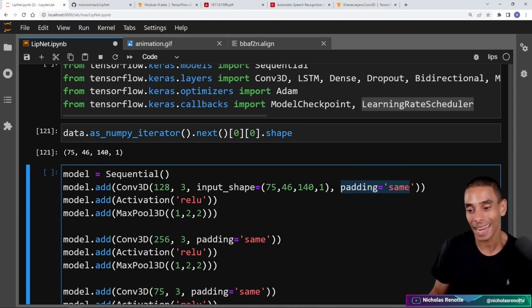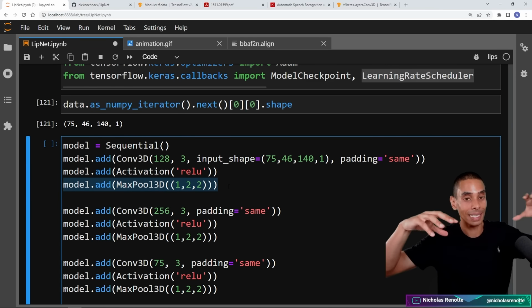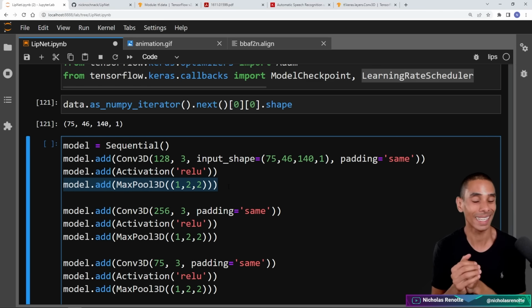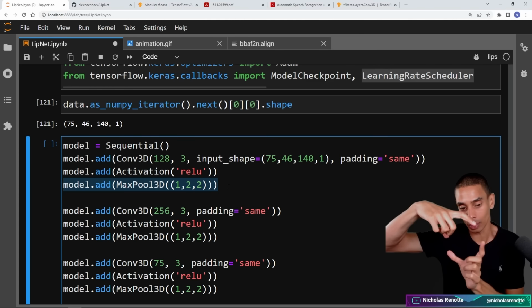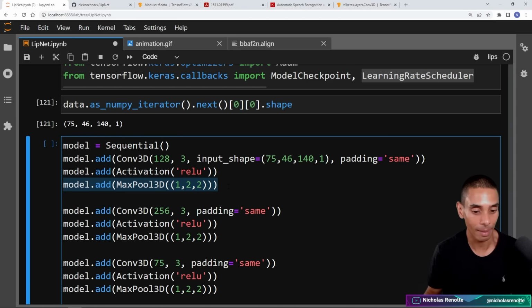We're specifying padding equals same so that we preserve the shape of our inputs. Then we're using a ReLU activation to give us some non-linearity in our neural network, and we are condensing this down using a 3D max pooling layer. This is effectively going to take the max values inside of each one of our frames, and it's going to condense it down over a 2 by 2 square. So it's going to take the max value to be able to halve the shape of our inputs.